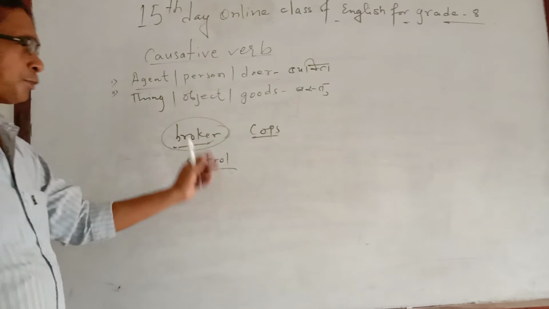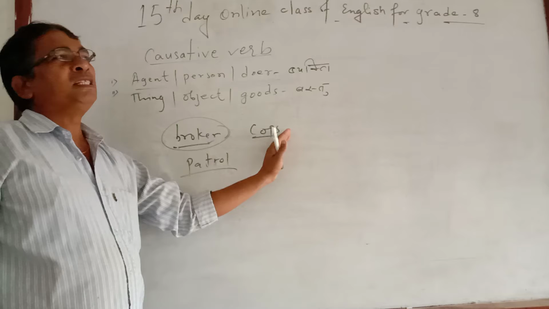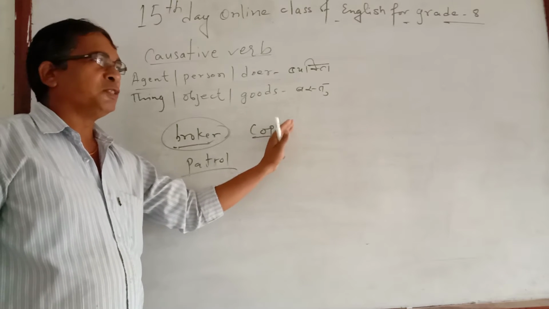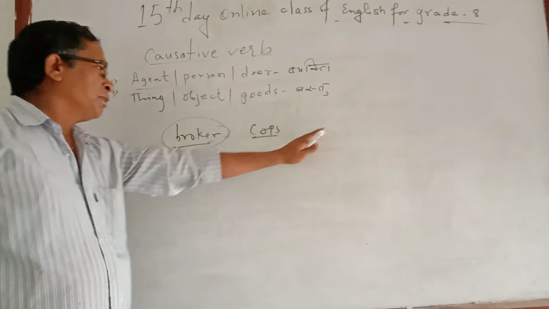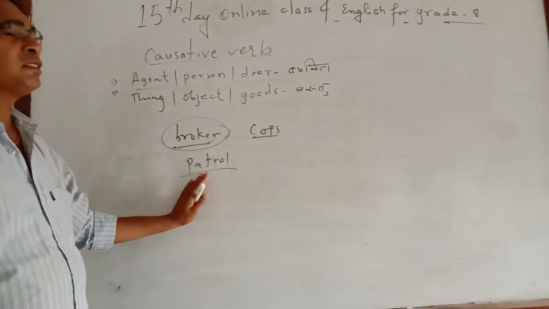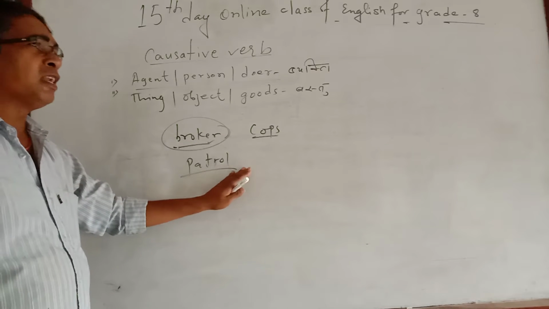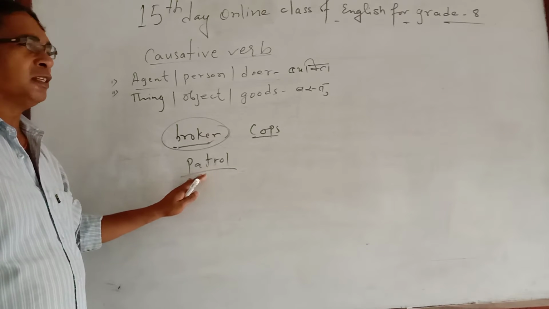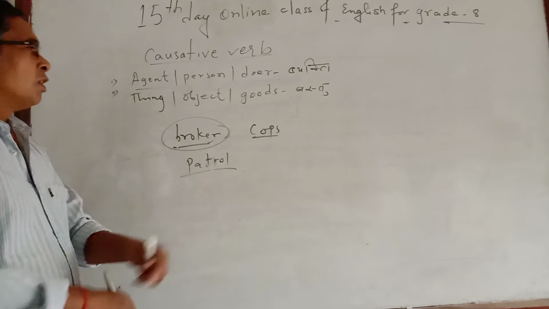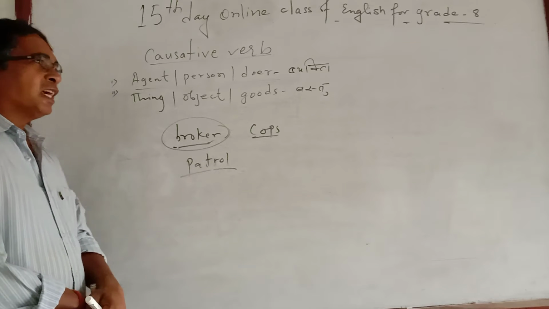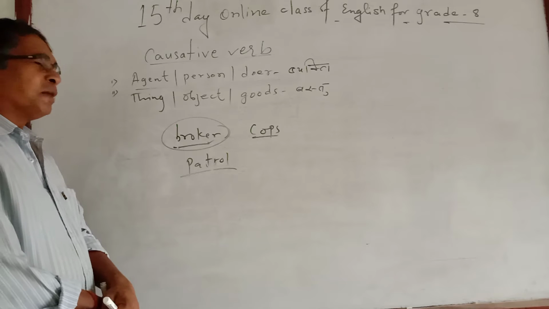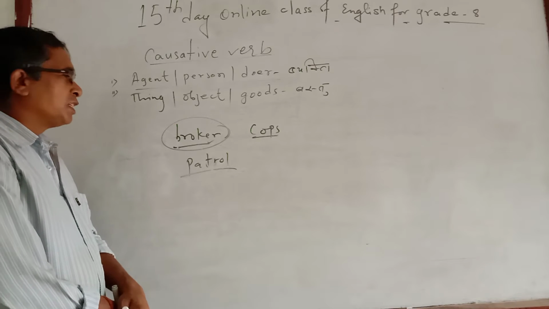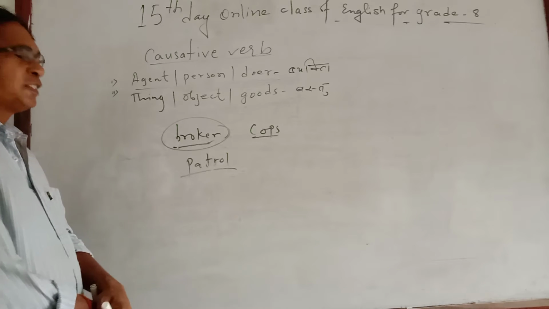If you are clear about the meaning, then you can find the right answer. Similarly, petrol. There are 2 types: one is PETROL, another one is PATROL. These are homophones, and in such words you have to think a little more deeply whether it is a thing or a person.